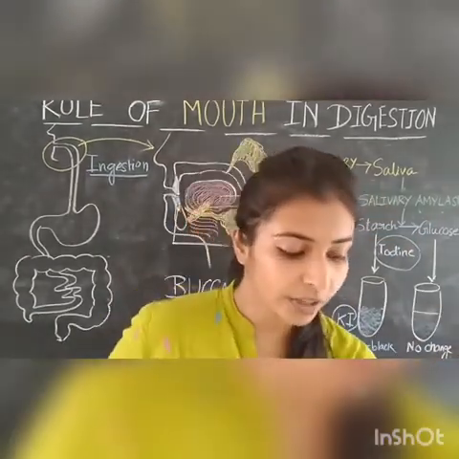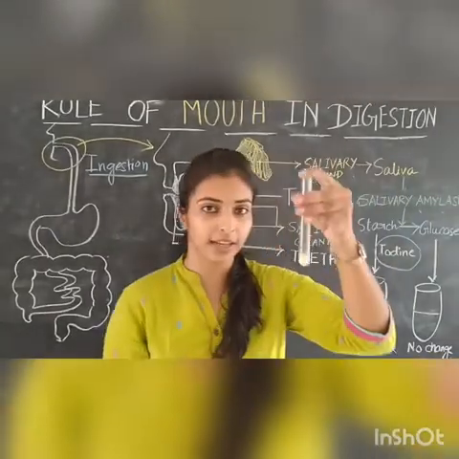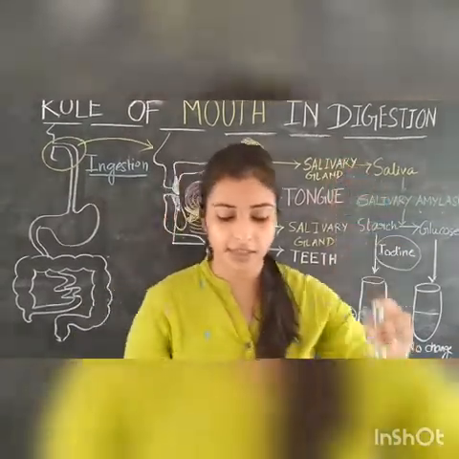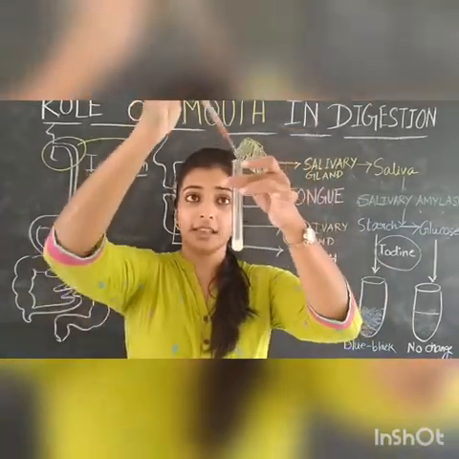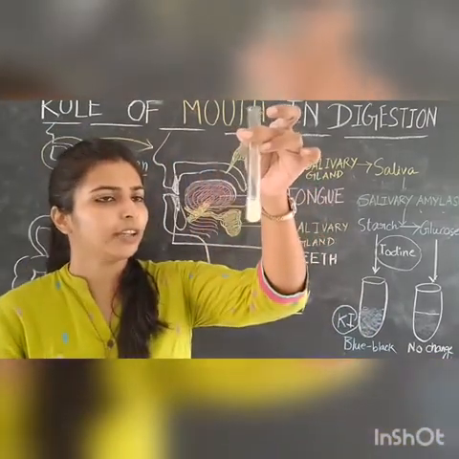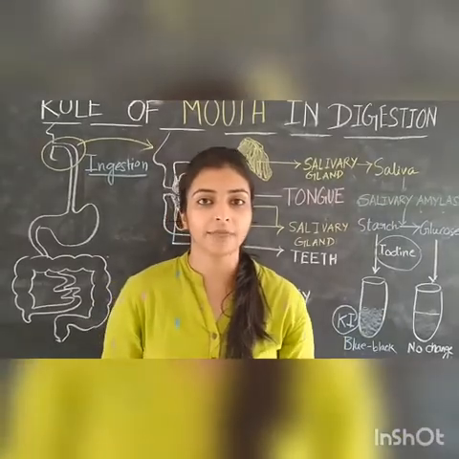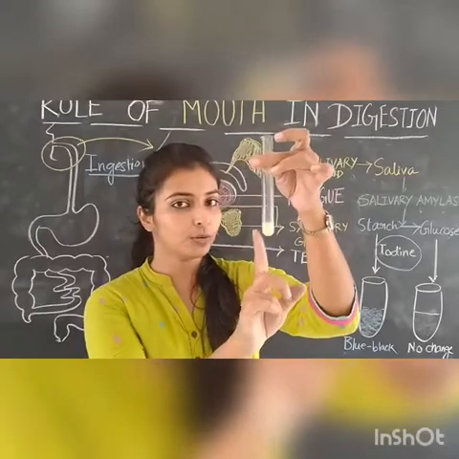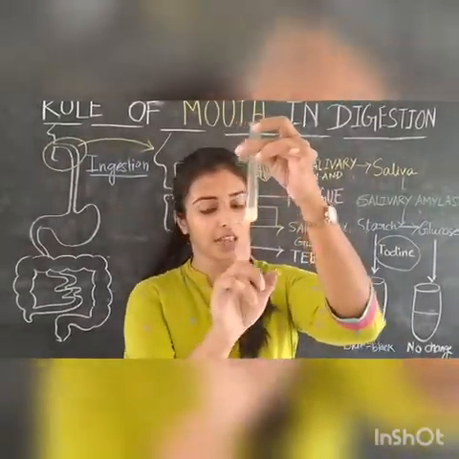Now I have chewed the rice for some time, at least 3 to 4 minutes is required, and I have made a solution with water. Let us do the iodine test once again and see what happens. Look, I am putting the iodine and nothing is happening here. No color change. That means after the effect of saliva, the starch is converted to glucose, and glucose does not show any color change with iodine.